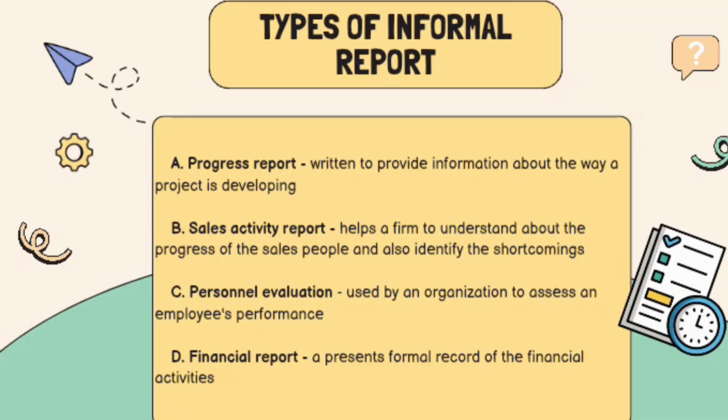So there are different types of informal reports, depending on their purpose. A progress report tells how a project is developing. It is written to provide information about the way a project is developing. Letter B, sales activity report.